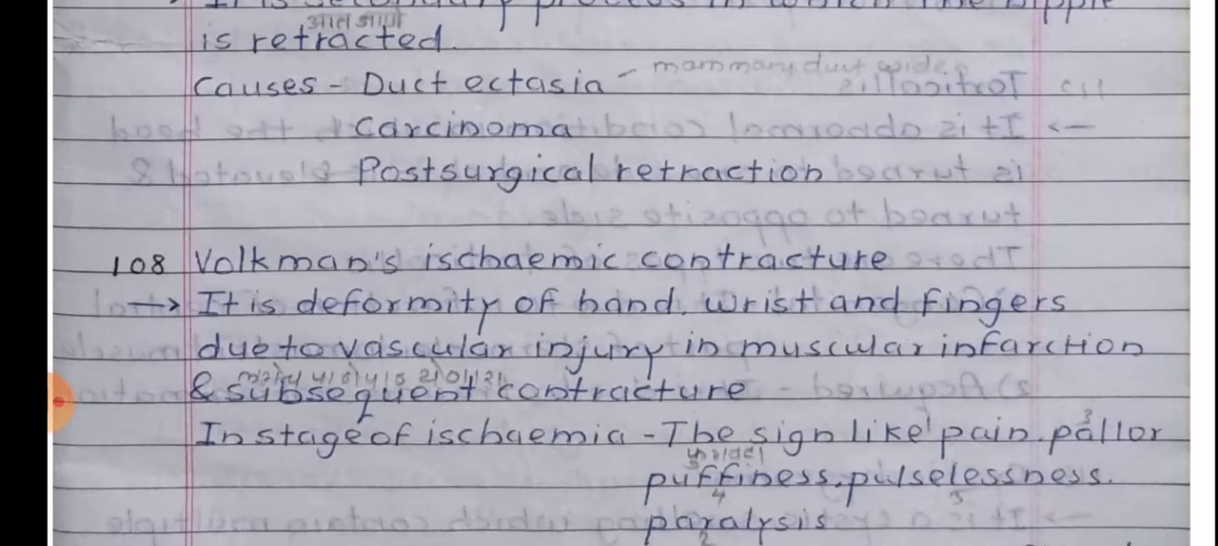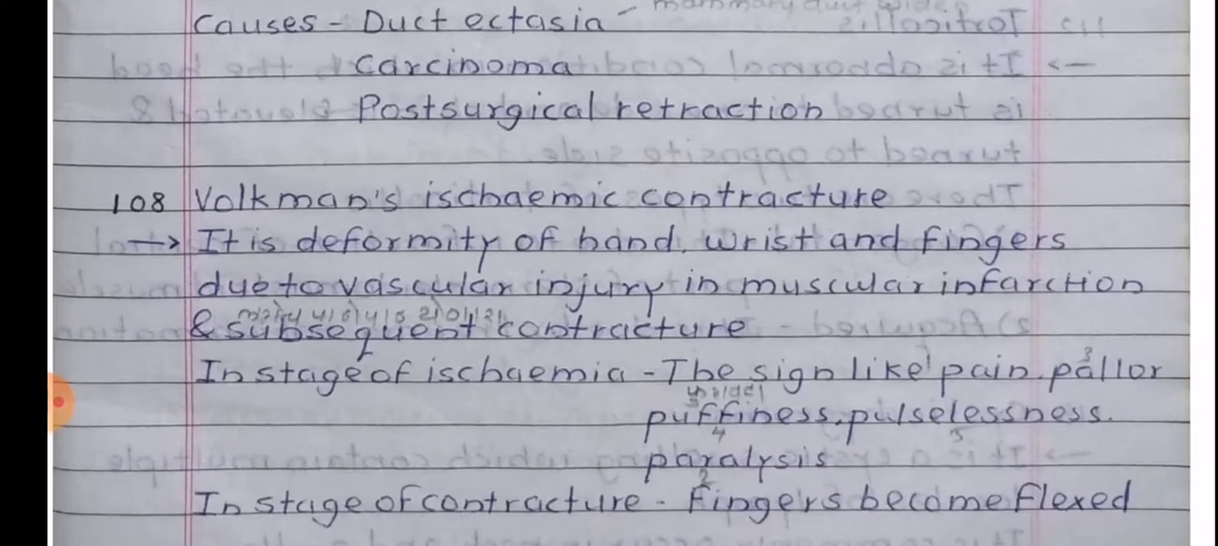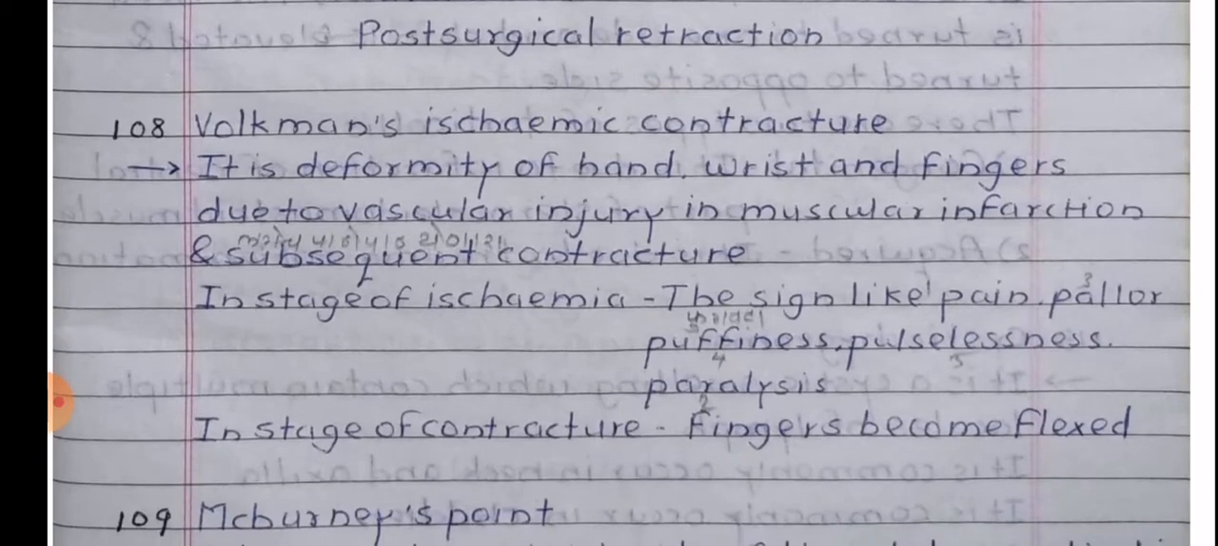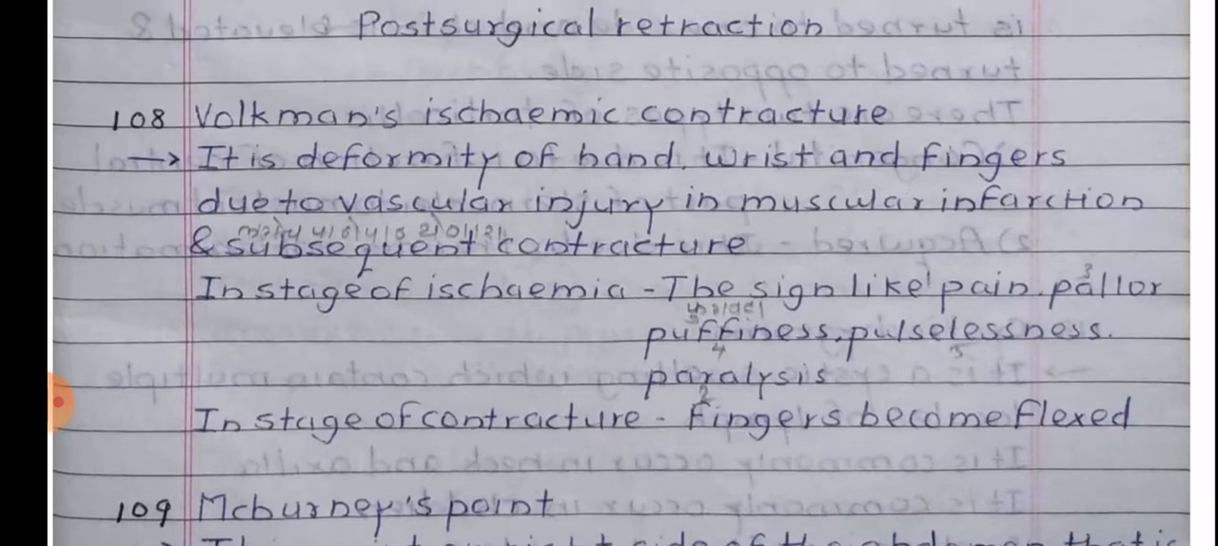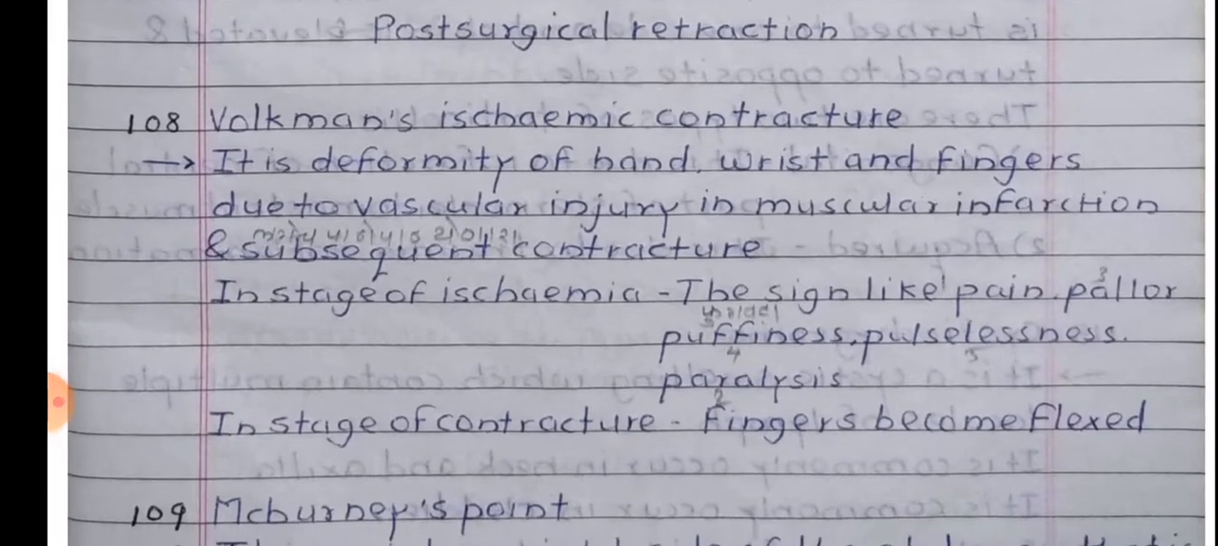Volkmann ischemic contracture. It is a deformity of the hand, wrist and fingers due to vascular injury causing muscular infarction and subsequent contracture. In the stage of ischemia, signs like pain, pallor, puffiness, pulselessness and paralysis take place. In the stage of contracture, fingers become flexed.